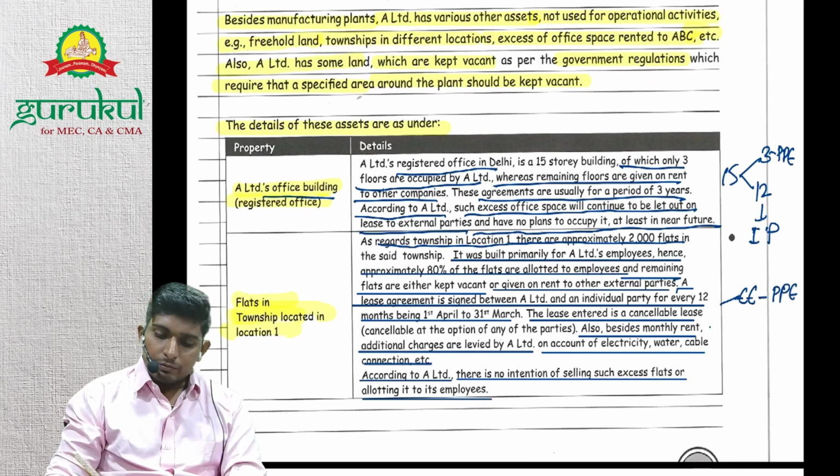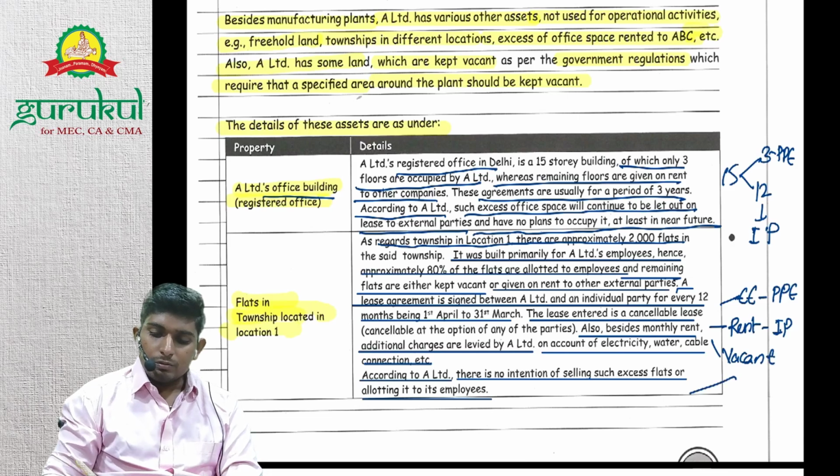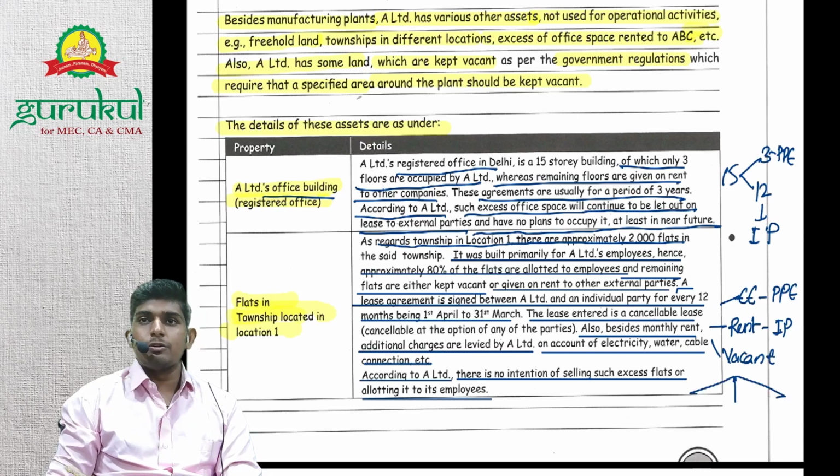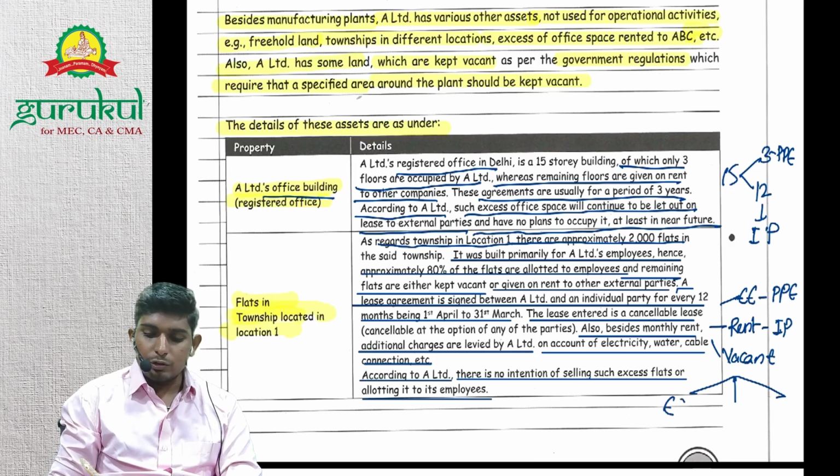Flats which are given on rent are compulsorily investment property. For flats which are vacant, we need to find their intended use. If they intend to give them to employees, then PP. If they intend to give on rent, or if they don't intend anything, undetermined use, then investment property. Understood?